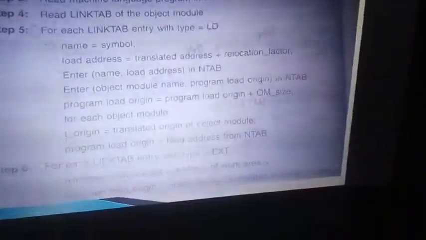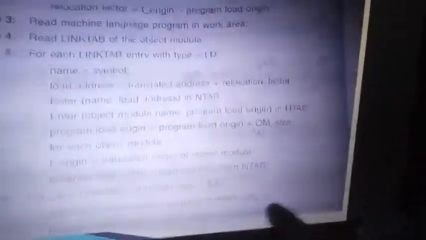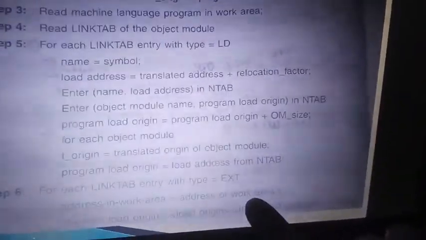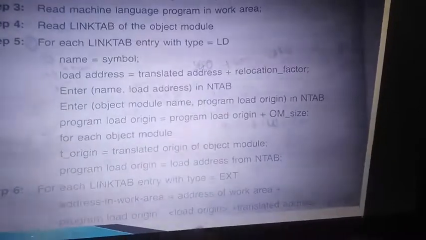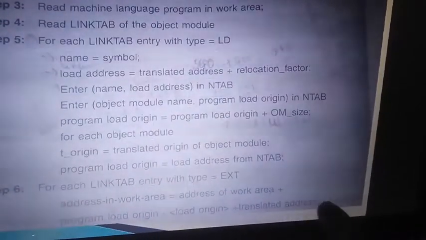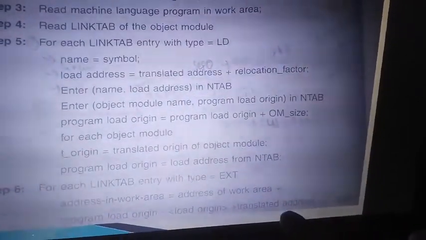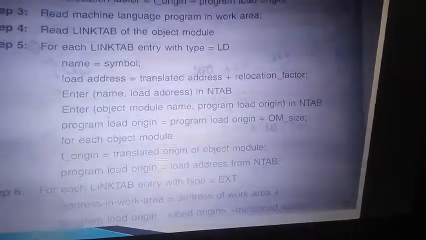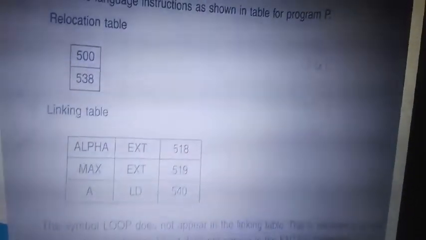Sorry, the work area is 918, and you will get translated address minus translated origin.